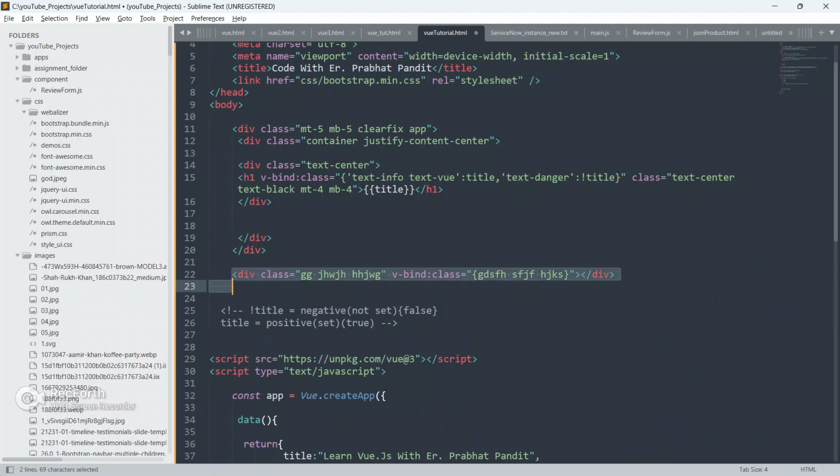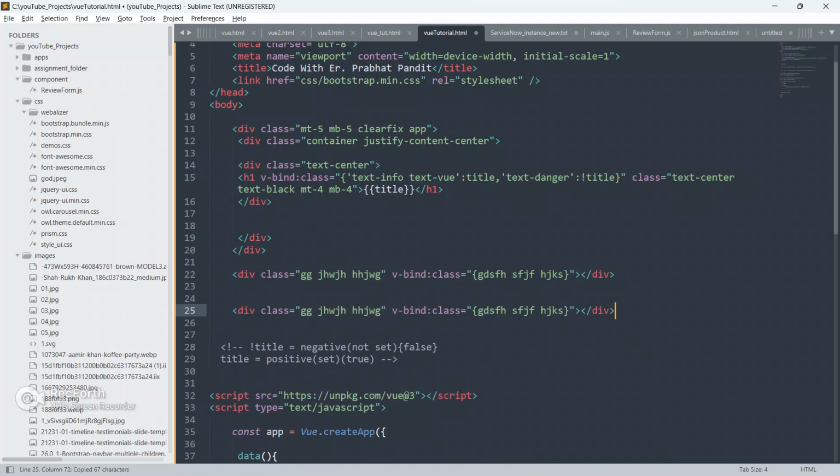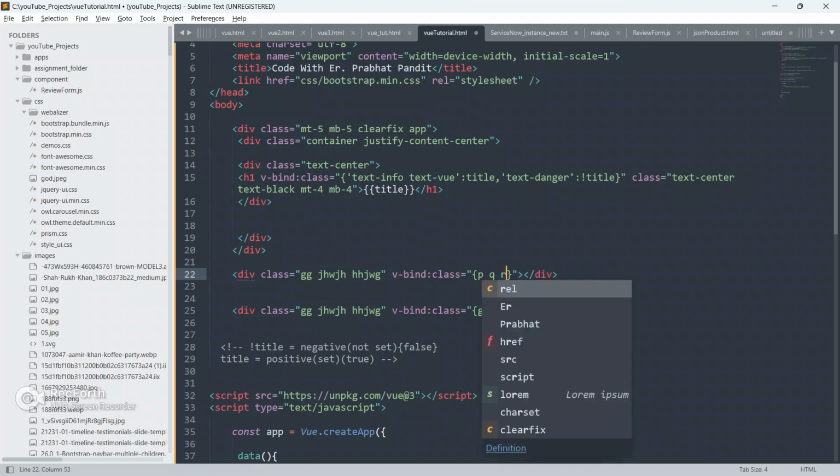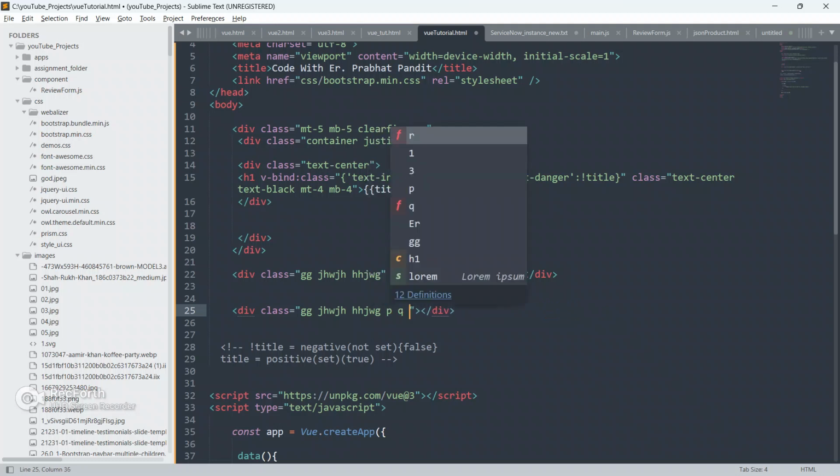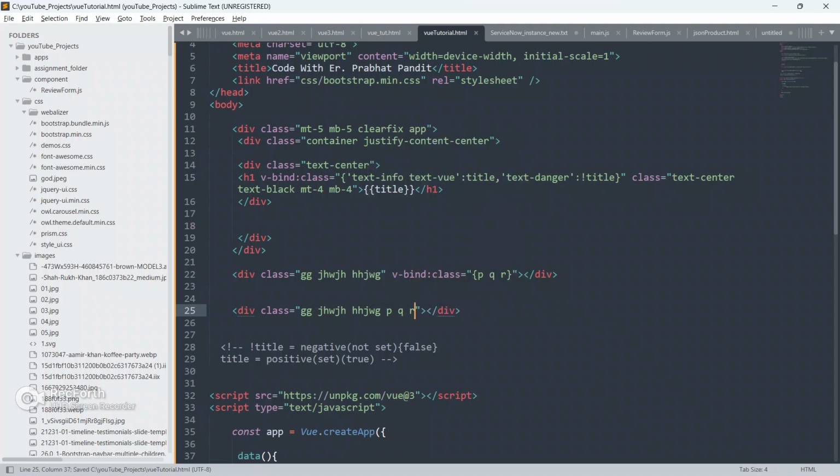After compilation, it will be considered as this only. Let me copy this div and change the class names here, giving p, q and r. After compilation, it will be like this, p q and r.